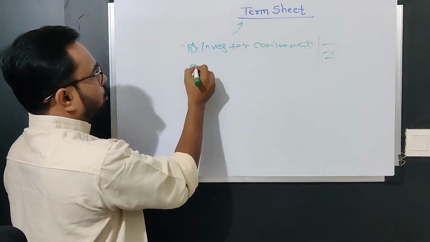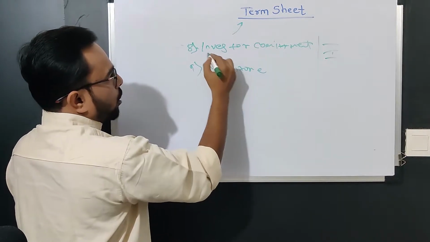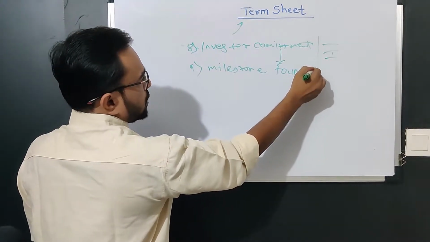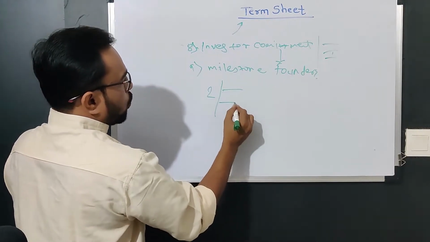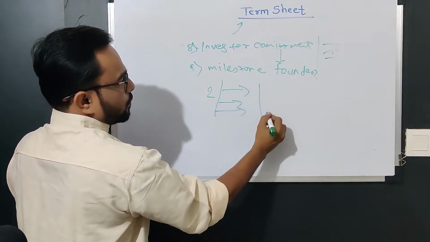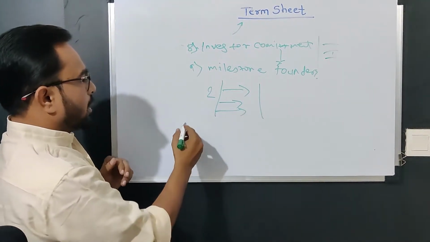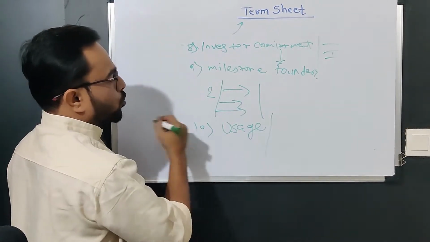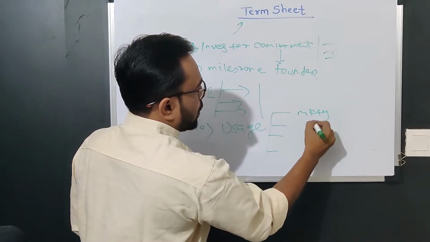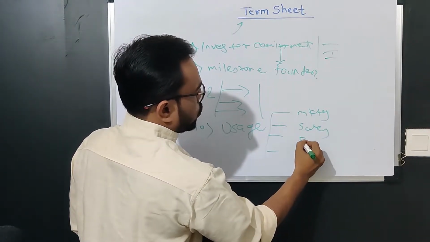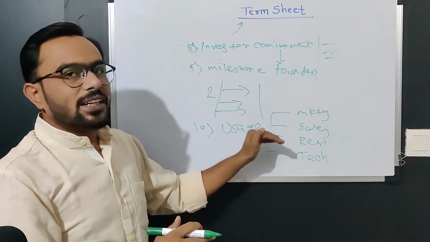Then the next point is the milestone, or these are the commitments from the founders. So once you take these 2 rupees, what are you going to achieve? That should be quantifiable. The next point is the usage of this 2 rupees. Where you are going to use this 2 rupees: marketing, sales, recruitment, technology, whatever the usage is, you have to clearly mention that.